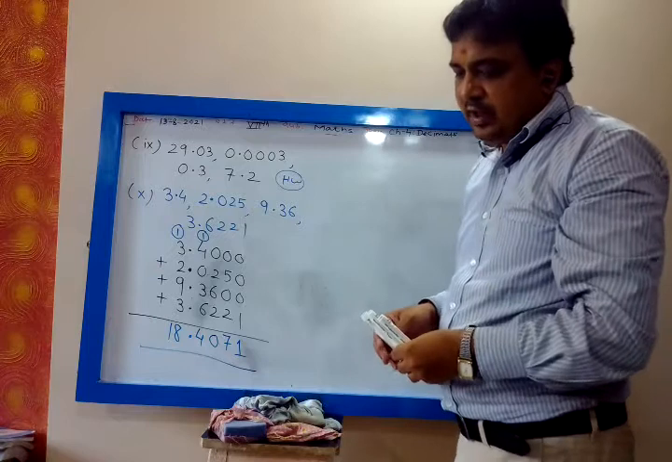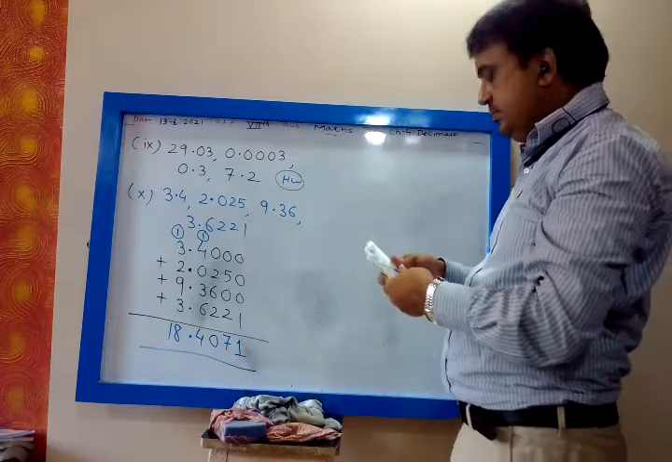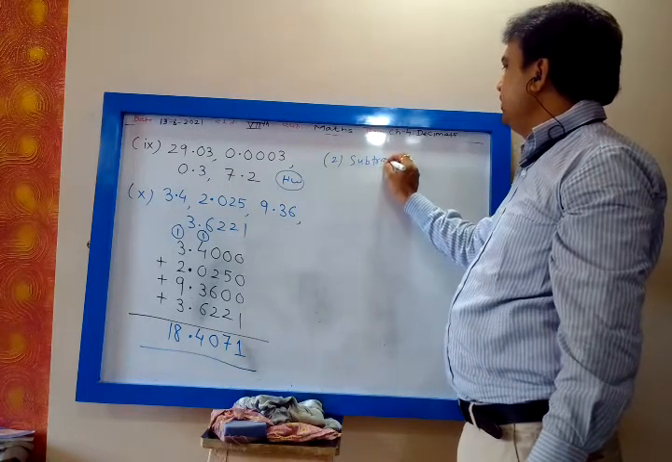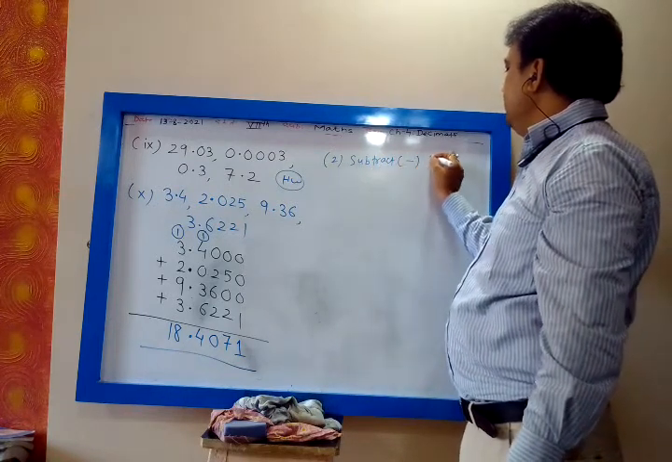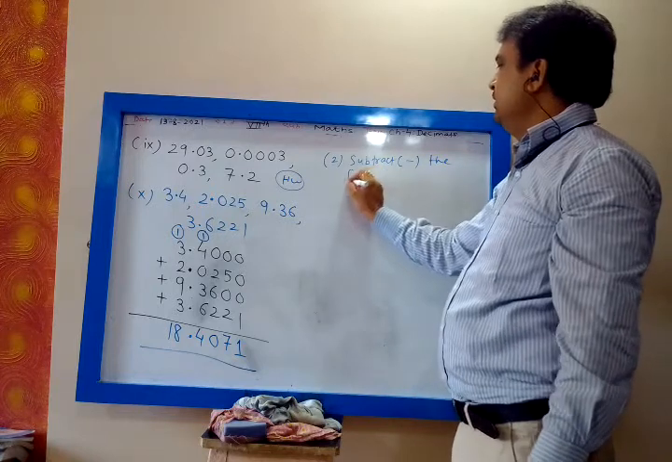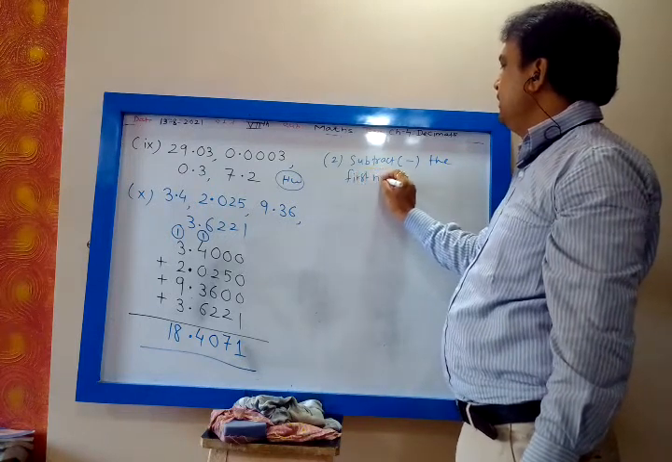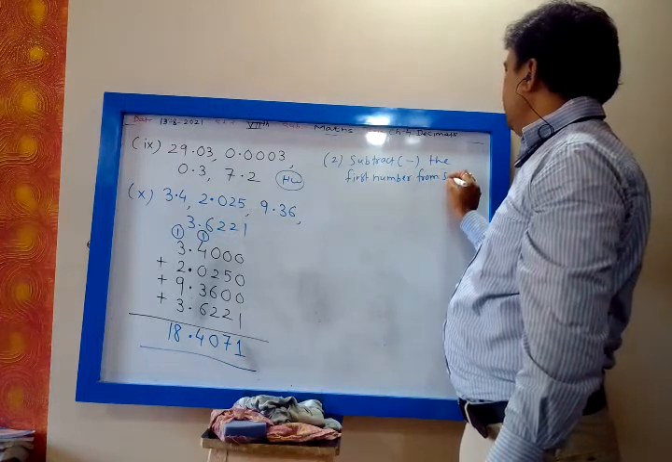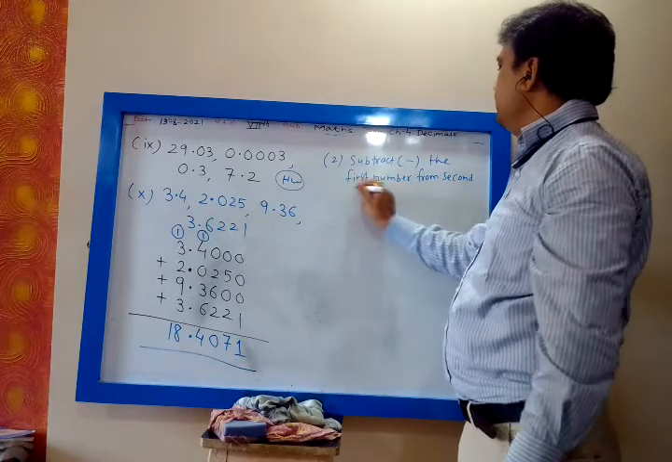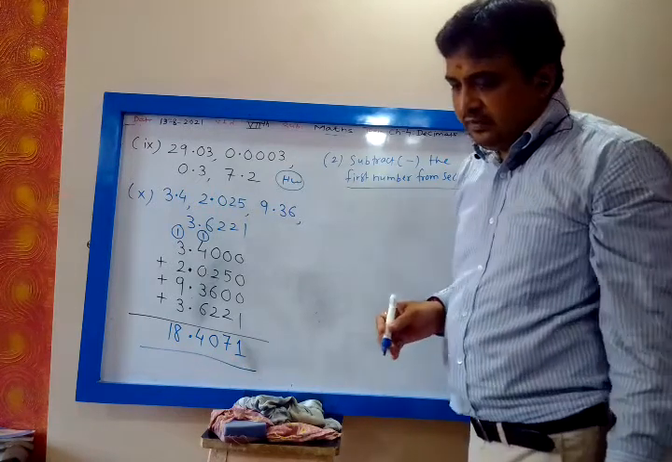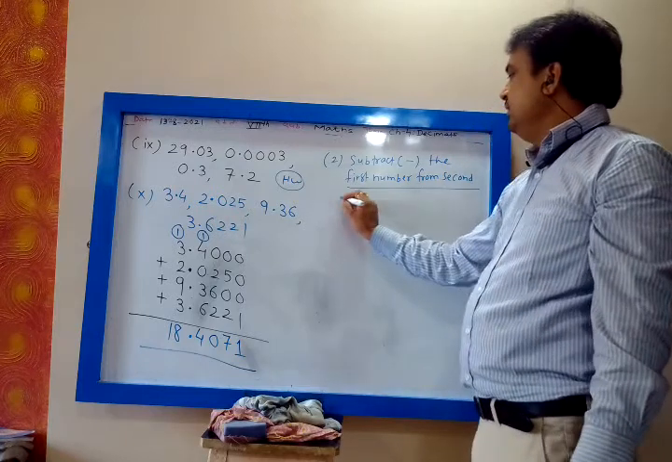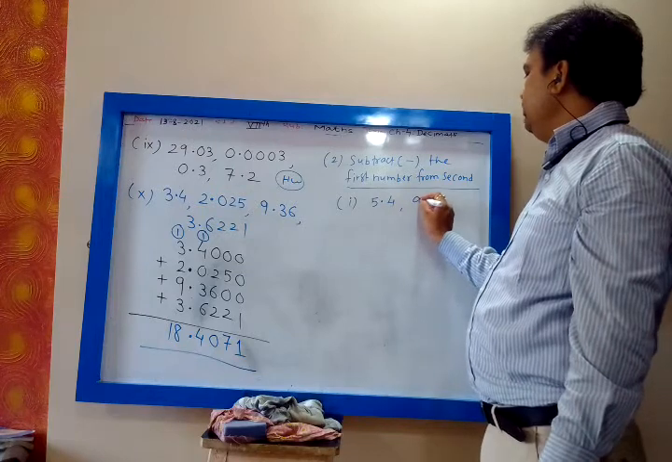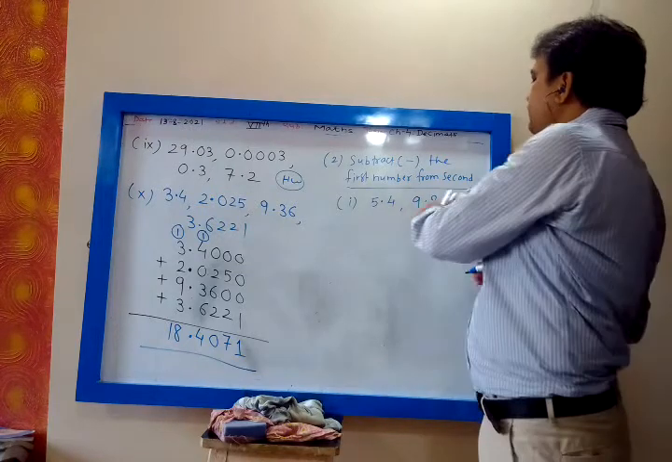Now the second one: subtract the first number from the second. Subtract means minus. From the second number, subtract the first. So I will write the second number first. The numbers are 5.4, comma, 9.8.